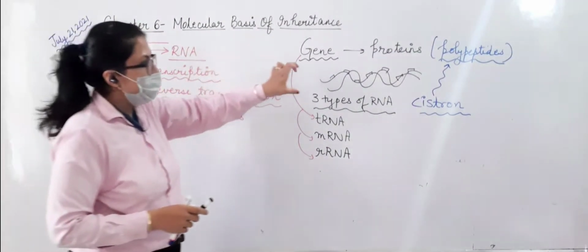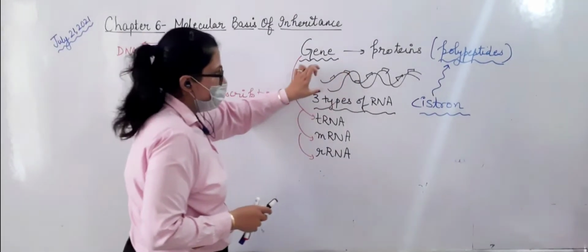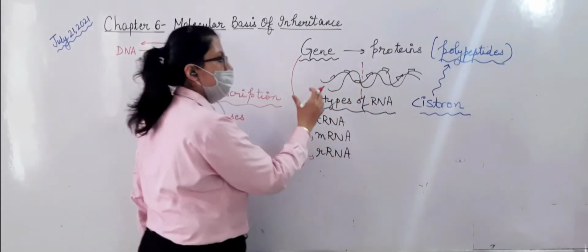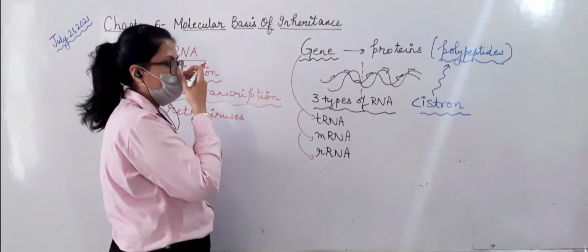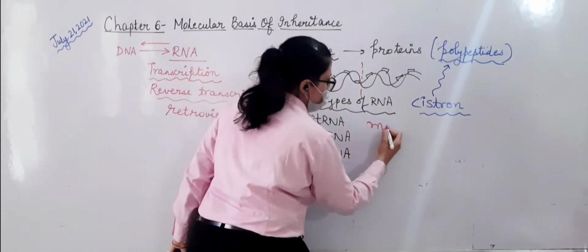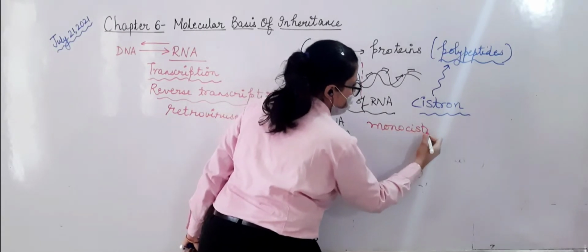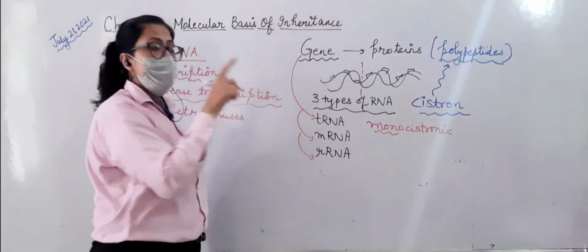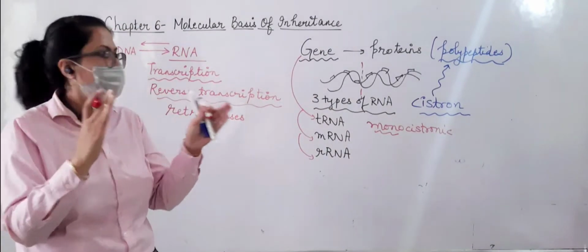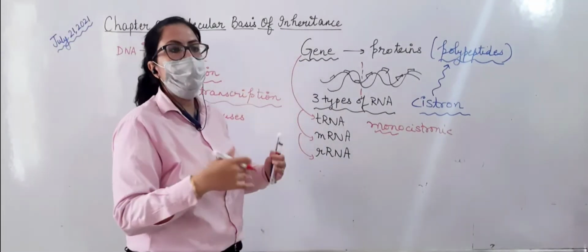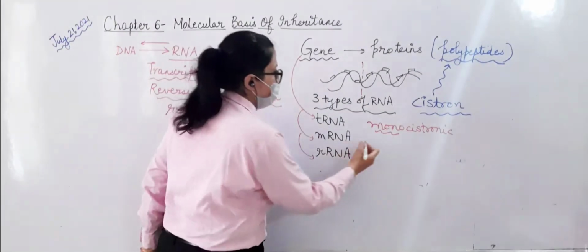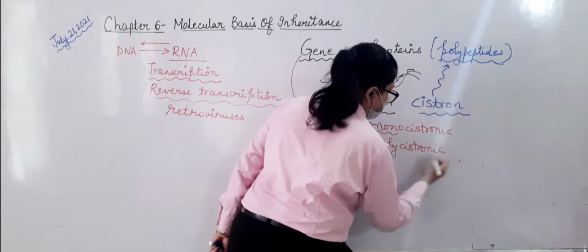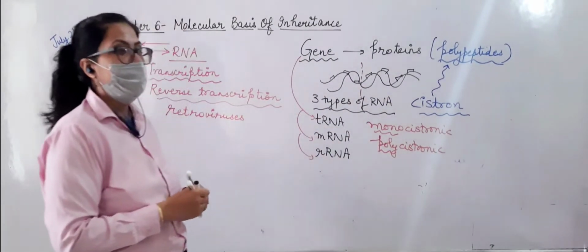Now if this DNA segment I am talking about is coding for one particular polypeptide, then it is called monocistronic, single polypeptide. If this segment can code for more than one polypeptide, then it can be called polycistronic, because poly means multiple, many.